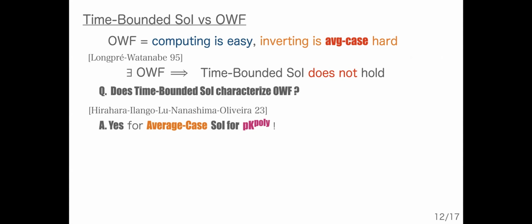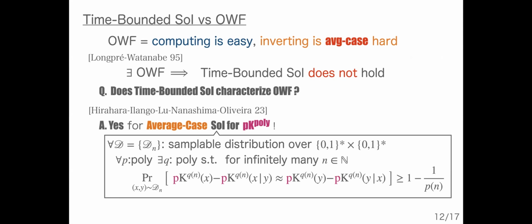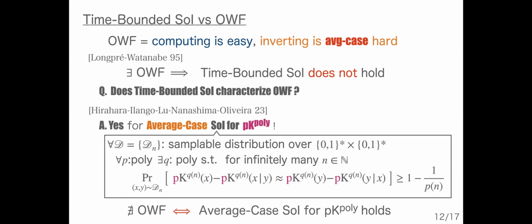The statement of average-case symmetry of information is this. We consider any sampleable distribution over pairs of strings. When we select a pair according to this distribution, the symmetry holds for pK^poly with high probability. And we proved that a one-way function does not exist if and only if average-case symmetry of information for pK^poly holds.